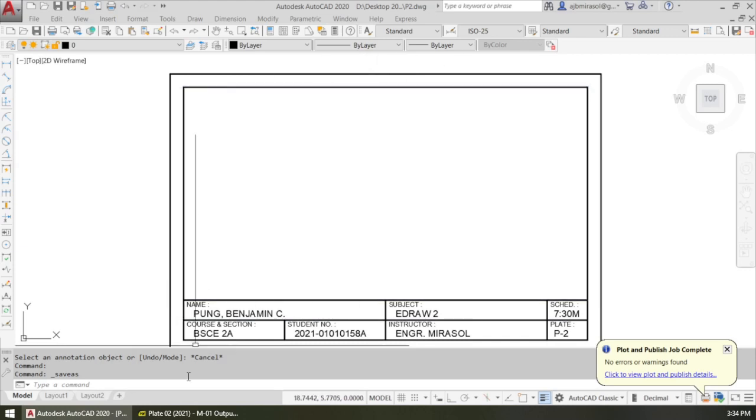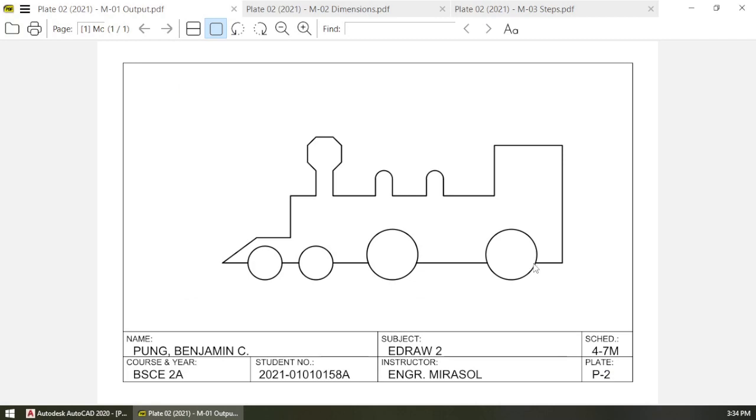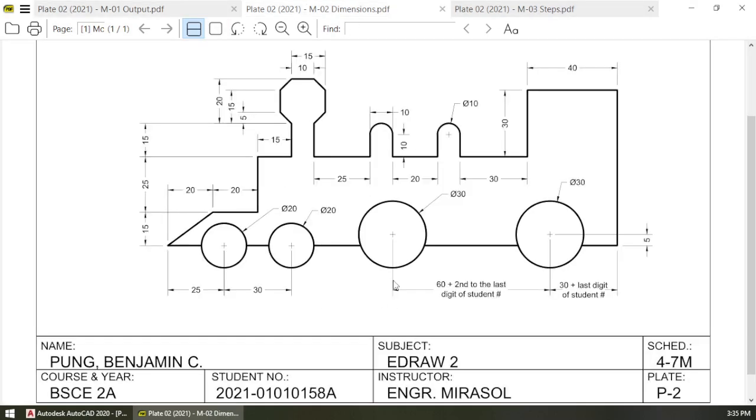Okay, let's look back at what our drawing would look like. This is what our final output would look like. How can we draw this without any dimensions? These are the dimensions.